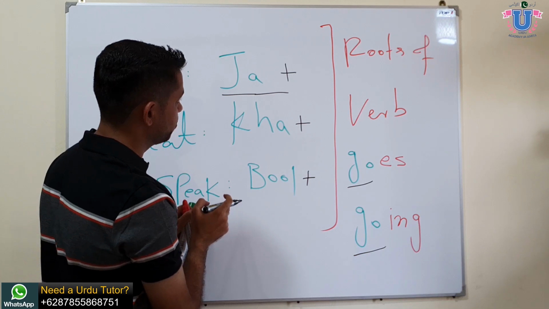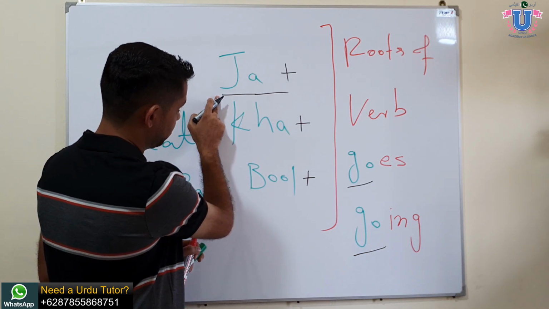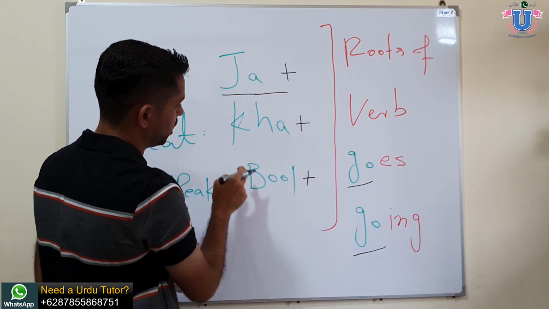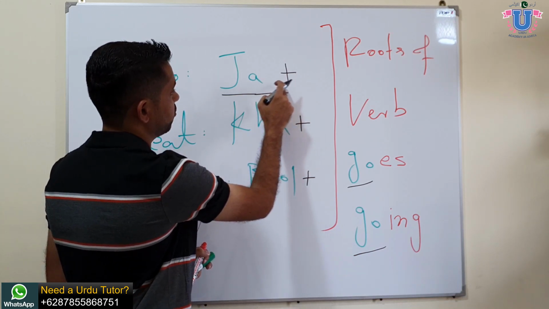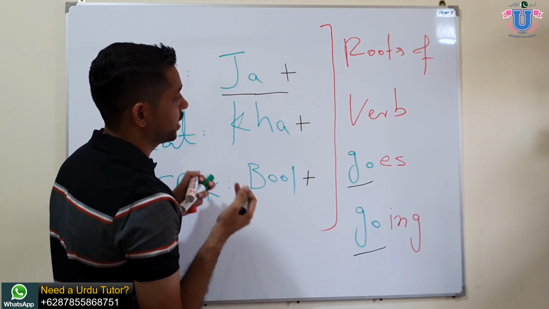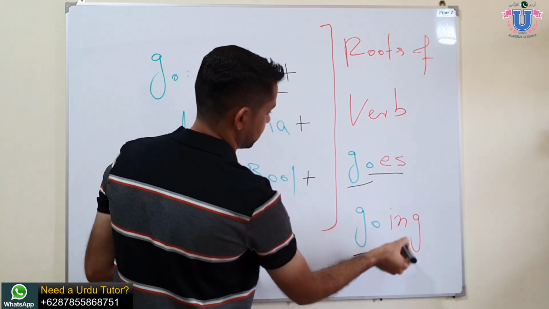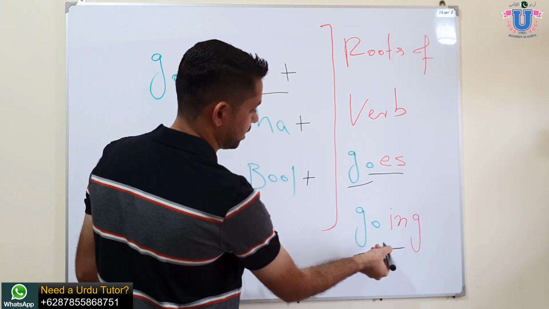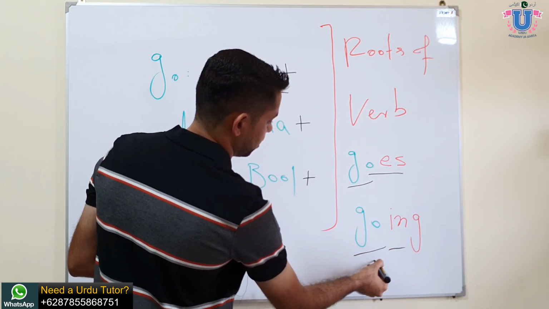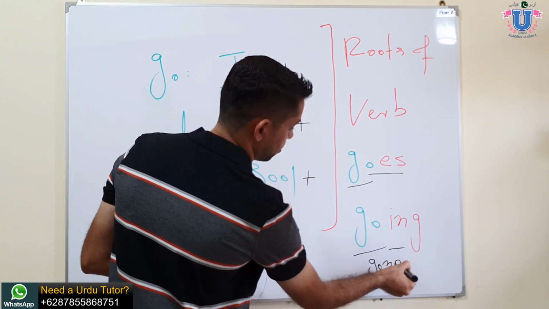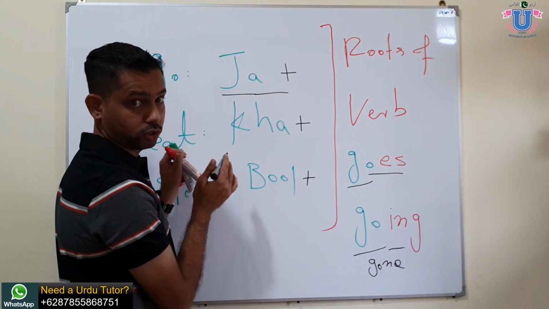So verb conjugation means that we use the basic verb, the root of the verb, ja, kha, bol, and we add something after the ja that shows the tense. Like in here it shows the present tense, it shows the progressive, right? Or if you say something else, like gone, it becomes the past tense, right? This is what we do in the Urdu language.